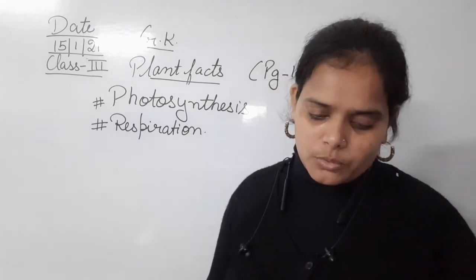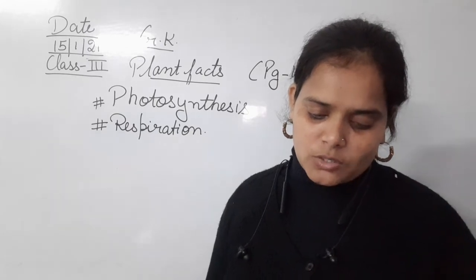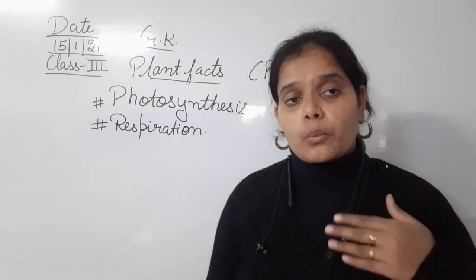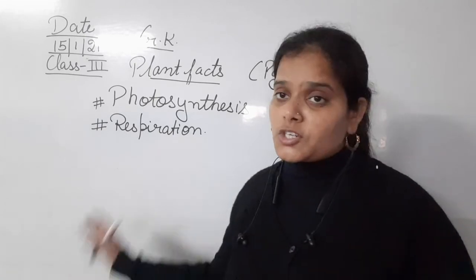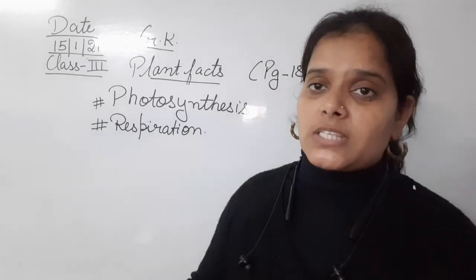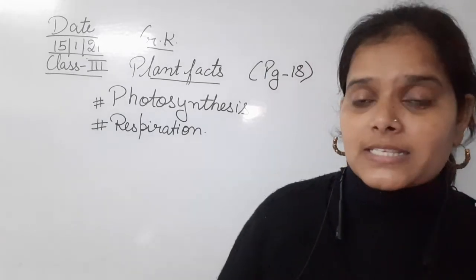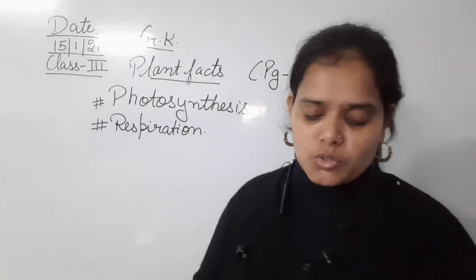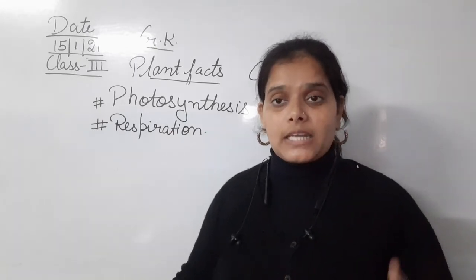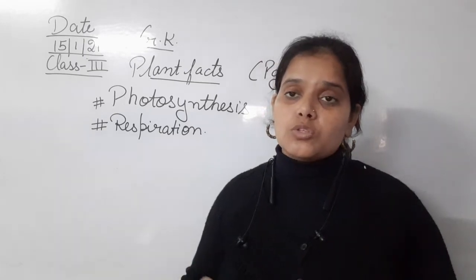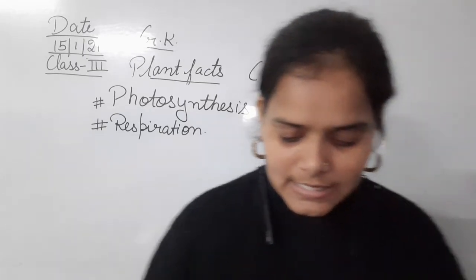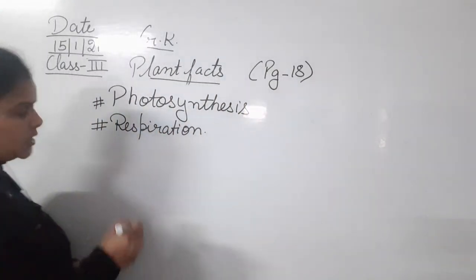Okay, so in this process plants take in oxygen and give out carbon dioxide. When these plants perform this respiration process, what do they do at that time? They just inhale oxygen and exhale carbon dioxide like human beings. So during the respiration process also, the plants inhale oxygen and exhale carbon dioxide, like human beings. Okay, the third is transpiration.